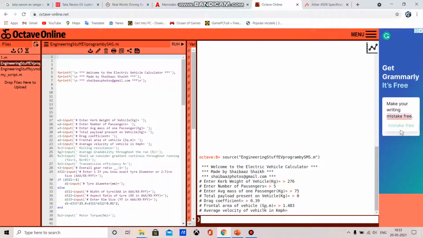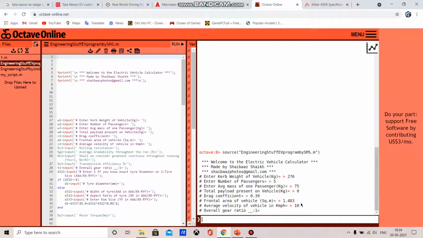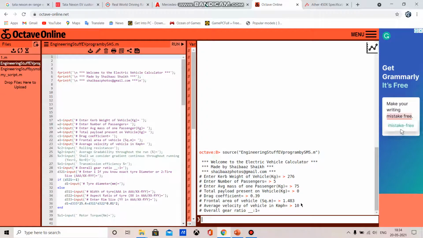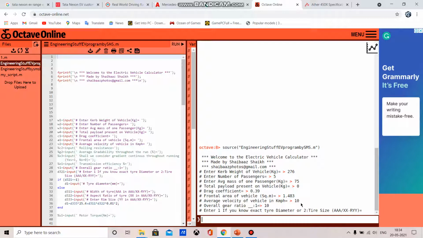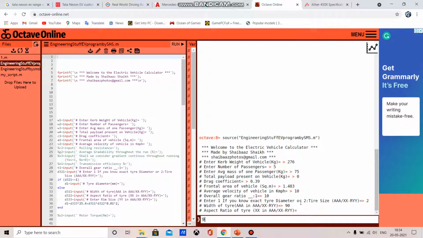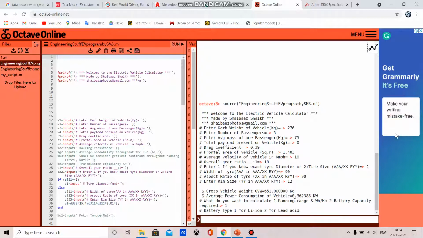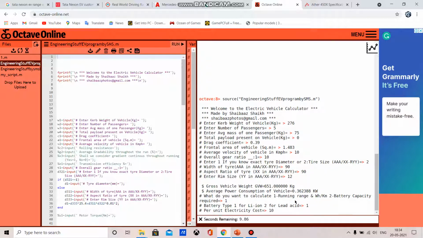Average velocity is 10. Because the top speed of Mahindra Trio is 25 km per hour, its average speed will be 40% of its top speed, so it will be 10 km per hour. The overall gear ratio is 10 to 1. Now I know the tire size. It is also the same tire. Now I want to calculate the running range for lithium ion battery.